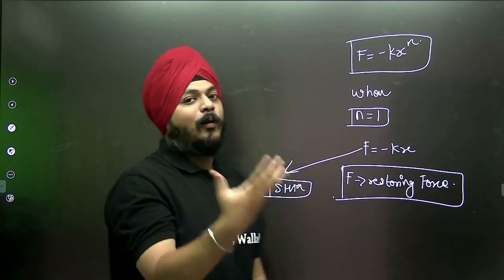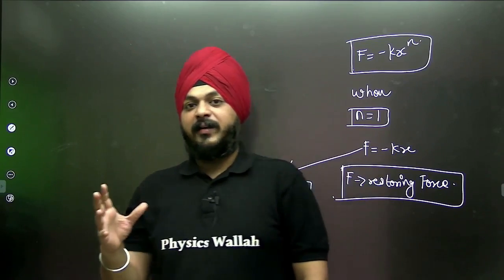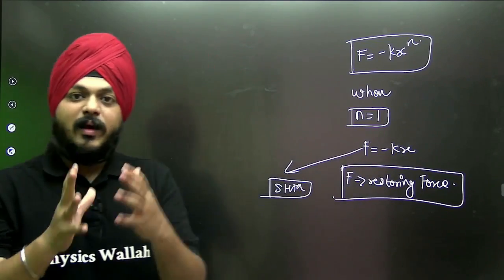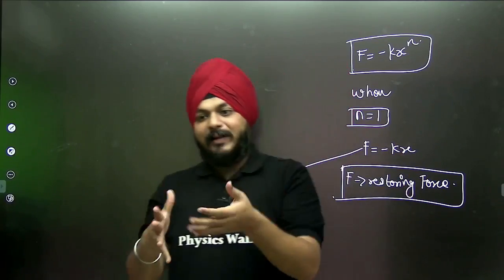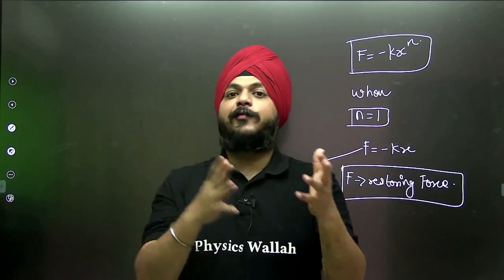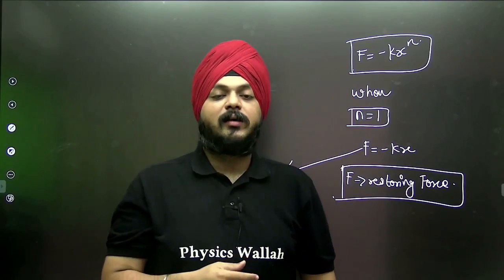SHM is also bounded by one fact. It is compulsory to perform to and fro with respect to one point.